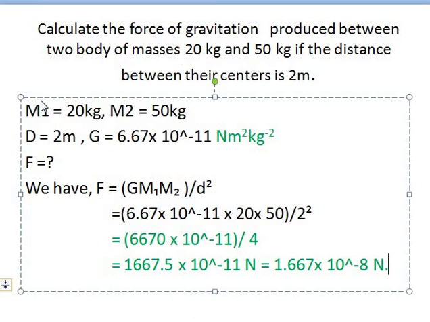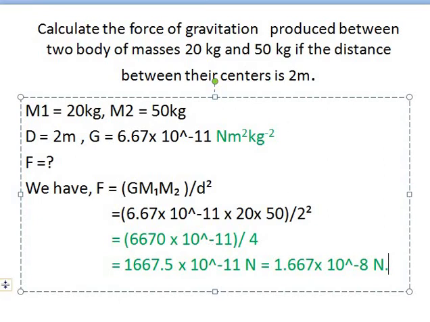So in this way, first we write the given information, and this should always be written, and use this formula, you'll get the value. This is the value of force of gravitation that produced between the two masses, 20 kg and 50 kg, when they are kept 2 meters apart. More precisely, you can write in your copy 10 raised to the power minus 8, 10 raised to the power minus 11. Okay, don't forget the symbols.